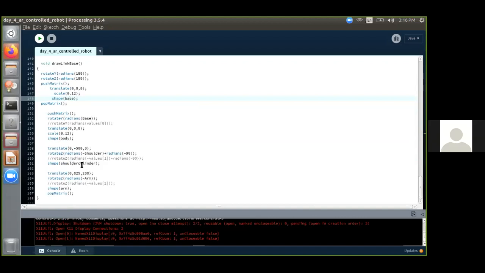The shoulder cylinder is going to be translated by minus 500 points, that is resolution on the screen, and then it is assembled, and then the arm is going to be translated by 825 and 200. You have to do this by doing a little bit of math on the graph and bringing it in, and you can also do it by trial and error.